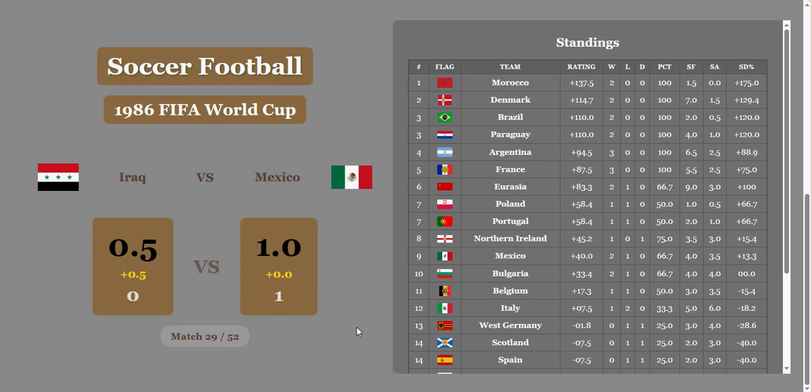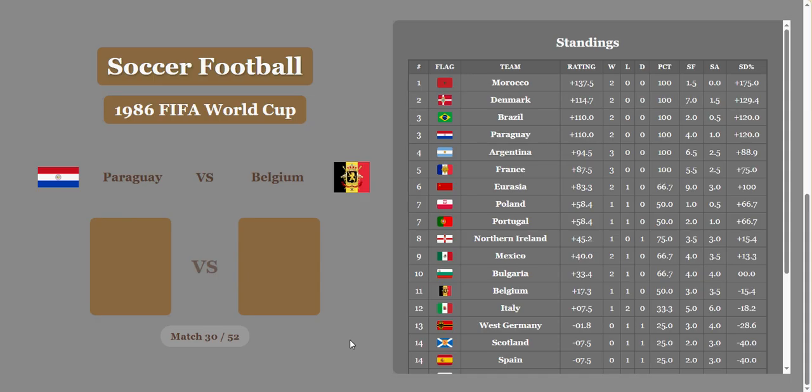Game 30 is Paraguay versus Belgium. Paraguay needs this one. They're in third, but they tie. I think, yeah, they're definitely going to get a half goal, I think. Oh, they get a whole goal. They're very small. And Paraguay, well, actually, they're going to go down in rating because of the scoring difference percentage, but it'll still help them in the long run, that win.